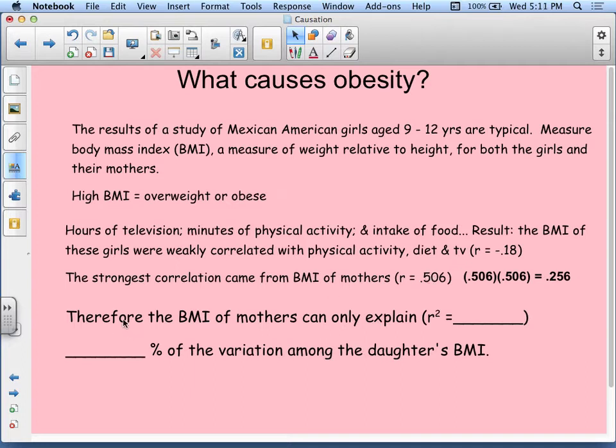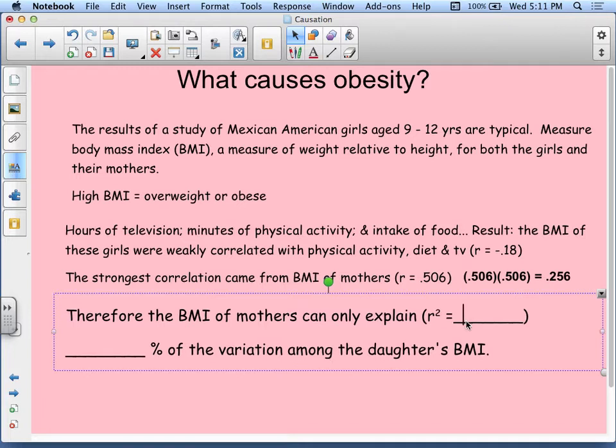So down here in this statement, therefore the BMI of mothers can only explain, we're looking for R squared. We want to know how much can be explained by this explanatory variable. Well, you take 0.506 and you square it. So 0.506 times 0.506 gives you 0.256. So that's what we're going to put right here, is 0.256. There you go, 0.256.